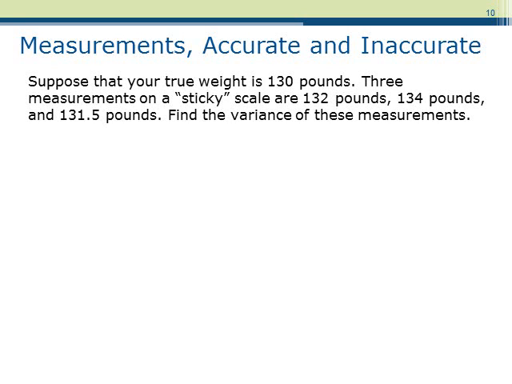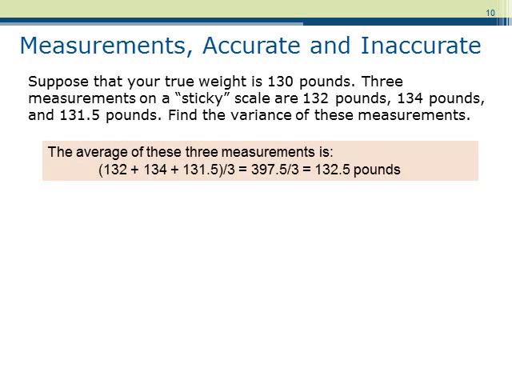Let's do an example where we compute a variance together. Suppose that your true weight is 130 pounds. 3 measurements on a sticky scale are 132 pounds, 134 pounds, and 131.5 pounds. Let's find the variance of these measurements. First, the average of these 3 measurements is 132.5 pounds. This is found again by adding the 3 measurements and then dividing by the number of measurements, which in this case is 3. That gives us 397.5 divided by 3, which again is 132.5 pounds.